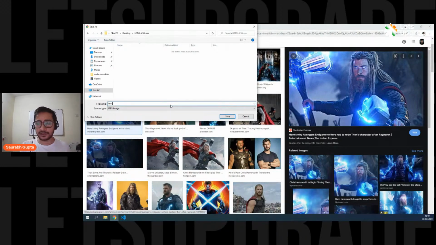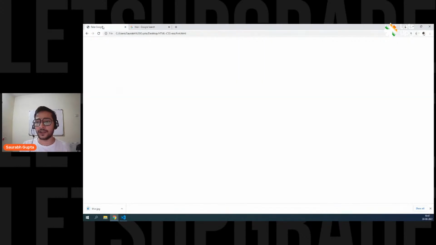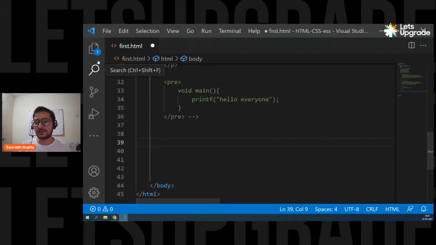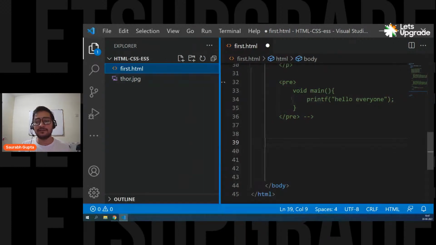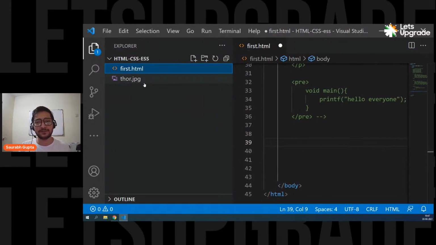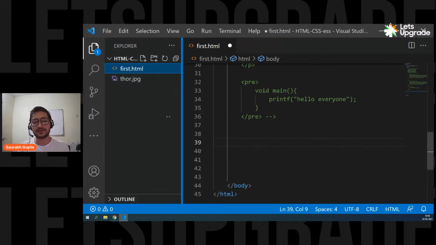Okay, so let's simply name it Thor. Okay, so now we have an image. You can see it here. We also have an image in the same folder, right? In the HTML CSS essentials, we have our HTML file and we also have an image. And I want to see how to put this image on our web page. So how to do it?